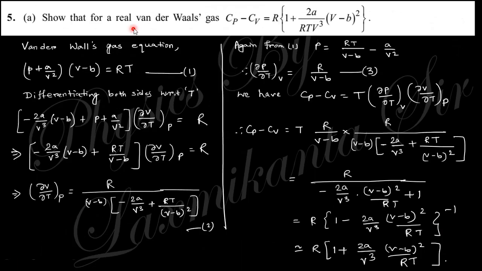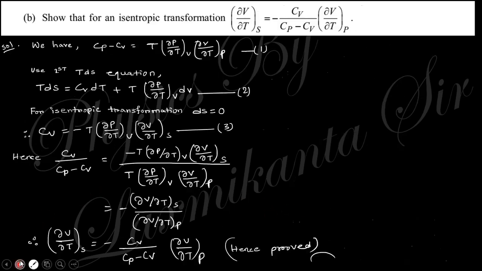Next question says, for the real van der Waals gas, Cp minus Cv equals to this one. This was already discussed in the theoretical class. In the van der Waals equation, if you take both sides and differentiate with respect to temperature, you will obtain this relation. Again, P equals to this; put this value in Cp minus Cv, and after putting this value you will obtain this relation. So for the isentropic transformation, this happens. So this is the Cp minus Cv expression.